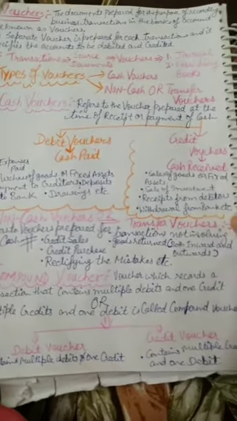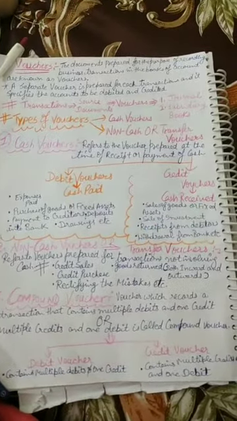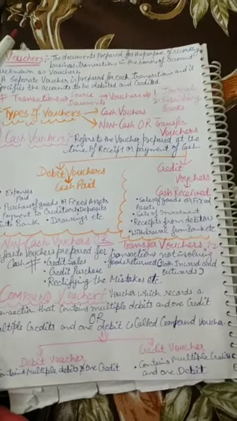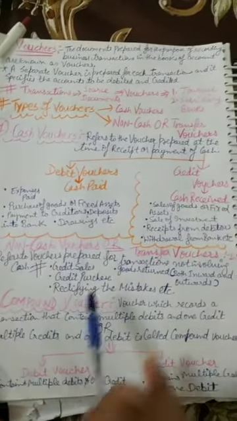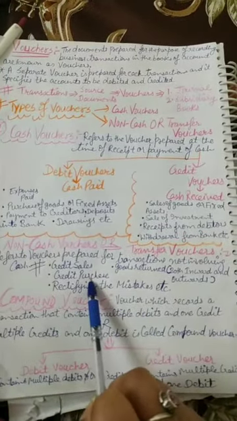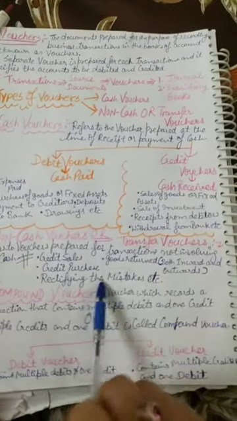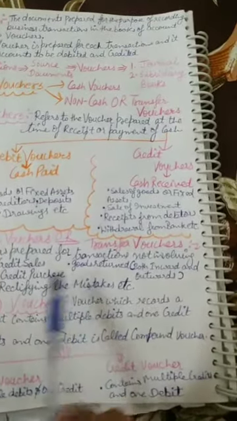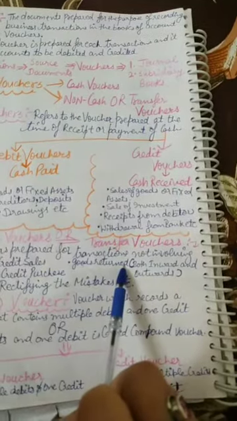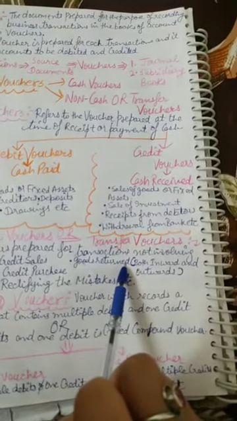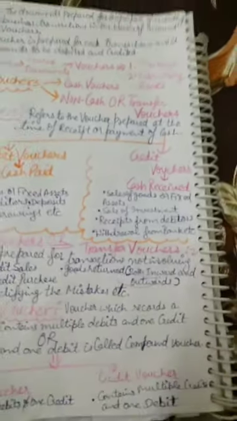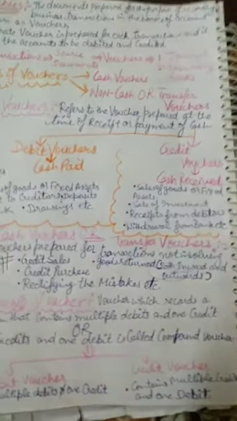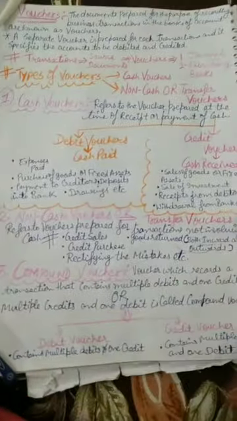Next, non-cash voucher, also known as transfer voucher. It refers to a voucher prepared for transactions not involving cash, transactions for which we haven't received cash. Examples: credit sale, udhar pe sale; credit purchase, udhar pe kharida; rectifying a mistake, if there are mistakes in my accounts we make them correct. Goods return: if I return goods, that is return outward because it is going out of my business. If a customer returns goods to me, that is return inward, goods coming back to my business. For that we prepare a non-cash voucher.